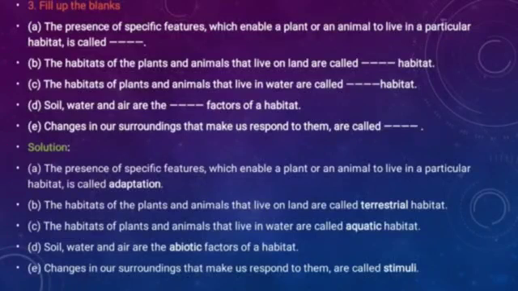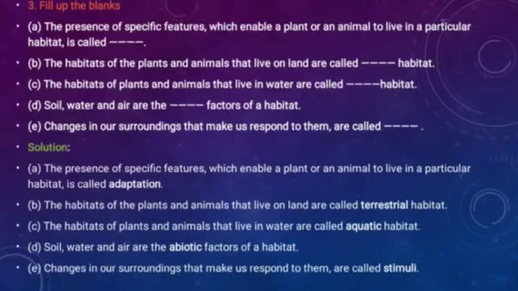Third, the habitats of plants and animals that live in water are called dash habitat. Again, the habitats of plants and animals that live in water are called aquatic habitat.